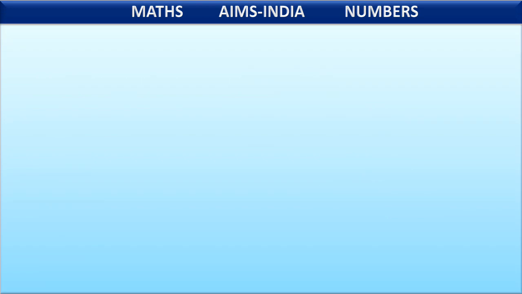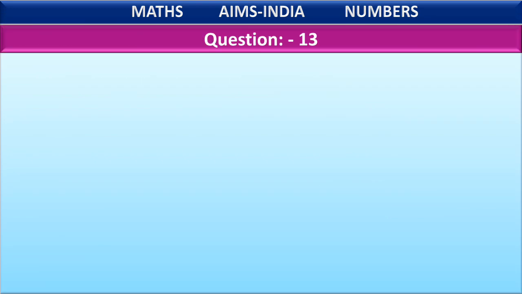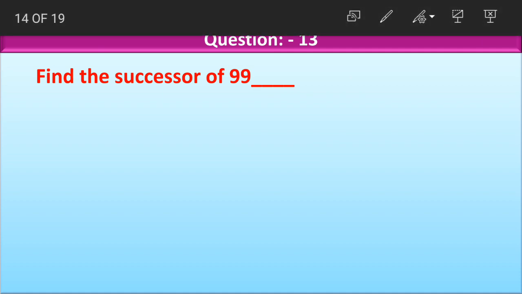Okay, children? Moving on. Question number 13. Find the successor of 99. Again, success always comes after doing something. So, successor is a number which comes after a given number. The number given in the question is 99. And how do we find the successor? We find the successor by adding 1 to the given number.